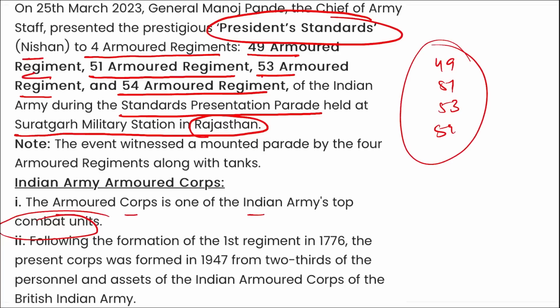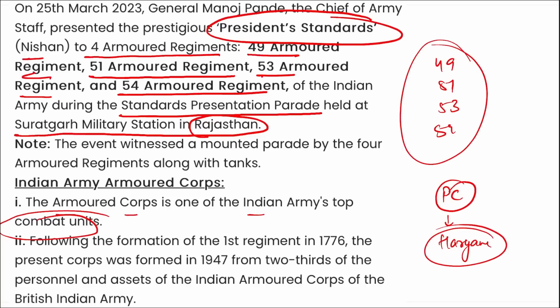If we talk about the President's Standard, it is the highest honor that is given to a military unit by the Supreme Commander in recognition of their service contributed to India. The President's Color, which is given to a comparatively smaller military structure or unit, is the same honor as that of a President's Standard. This was also recently given to a police force of which state? It was the Haryana police force that the President's Color was awarded to.